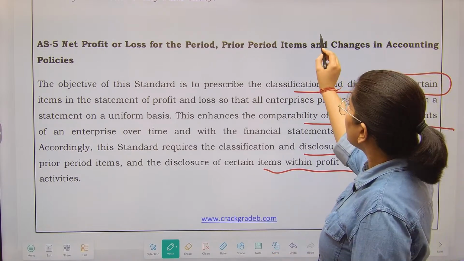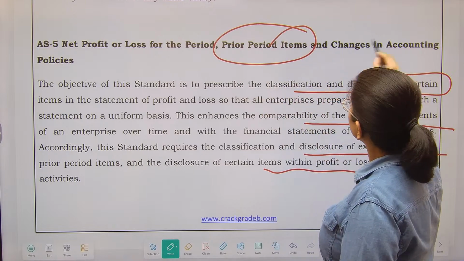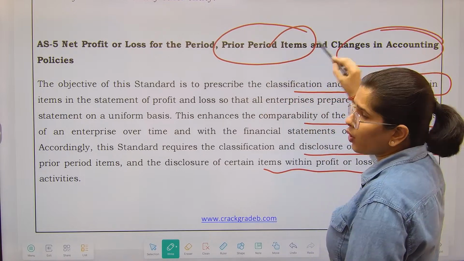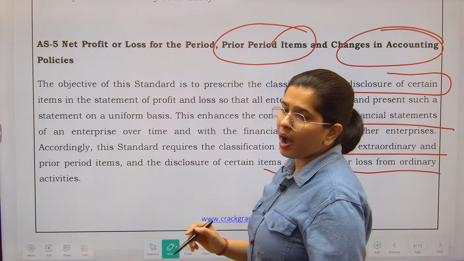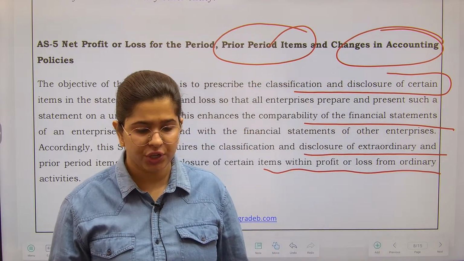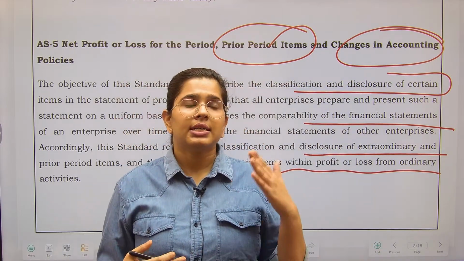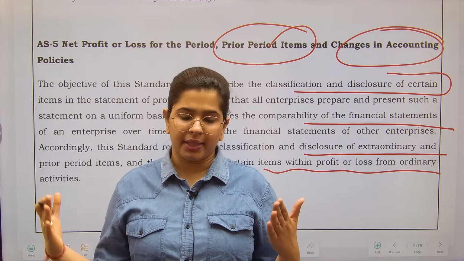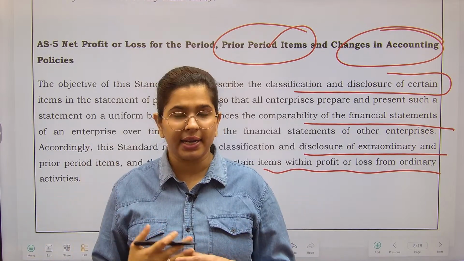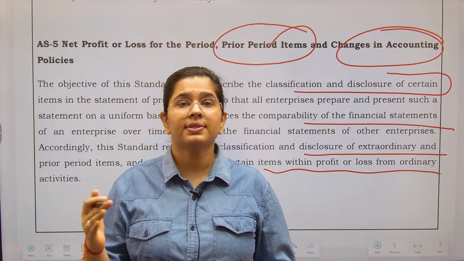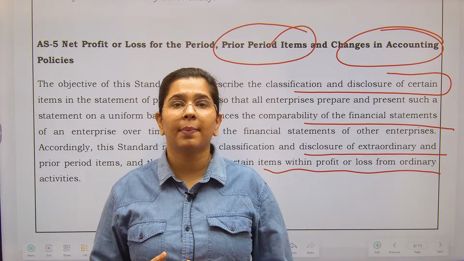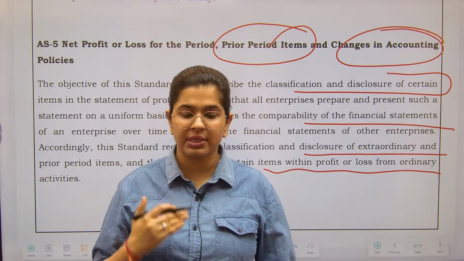See, the items are prior period items and changes in the accounting policies. Suppose now I have changed my depreciation policy from the straight line method to WDV method. So what were the reasons for that? I need to disclose it. Because of such change, what is the impact on the P&L account? I need to disclose that as well.